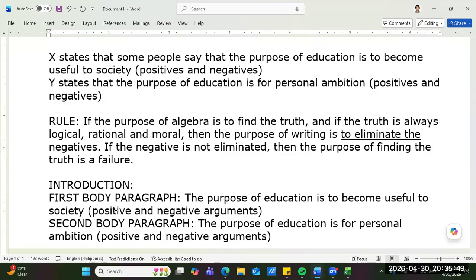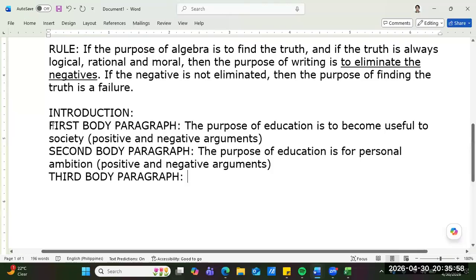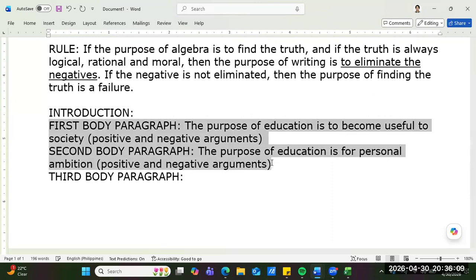So now, when it comes to the third body paragraph, we are confronted with this equation, and our objective is to eliminate the negative.